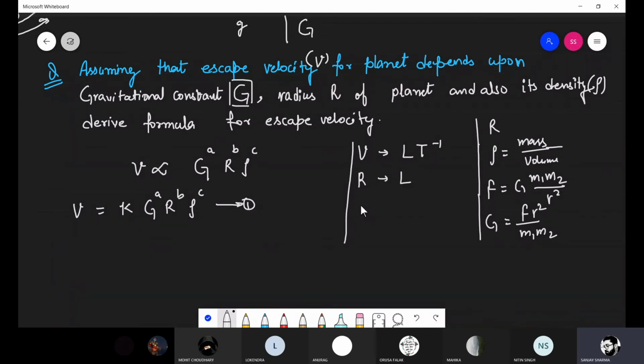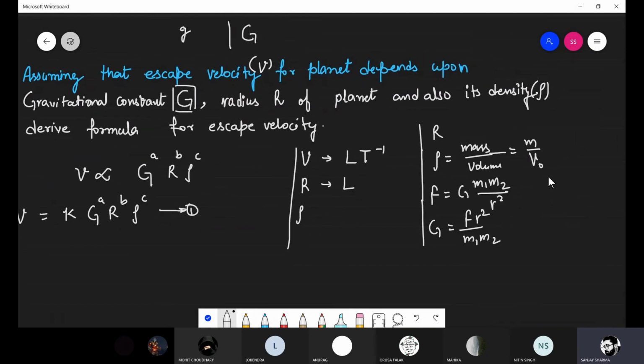The dimensional formula for density. So the formula of density is equal to mass upon volume. Mass dimensional formula is M, volume is length into width into height. The dimensional formula of length is L, width is also L, height is also L. So this is L to the power 3. So the dimensional formula for density is M L to the power minus 3.